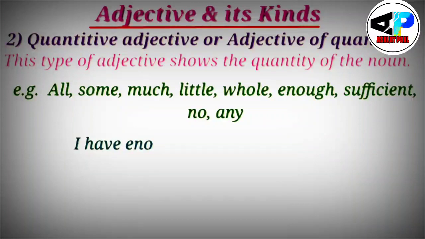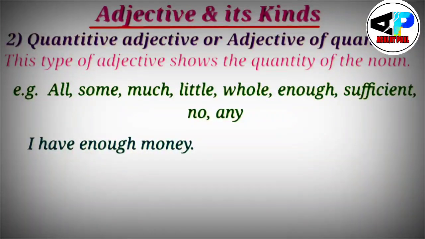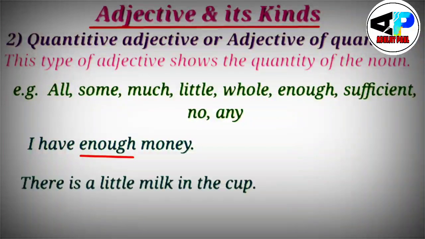See some examples. I have enough money. So here enough is the word that shows the quantity of the noun money. Means how much money do I have? Enough money. So this adjective is a quantitative adjective.